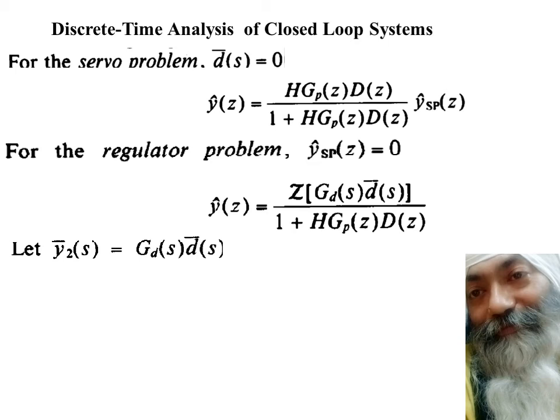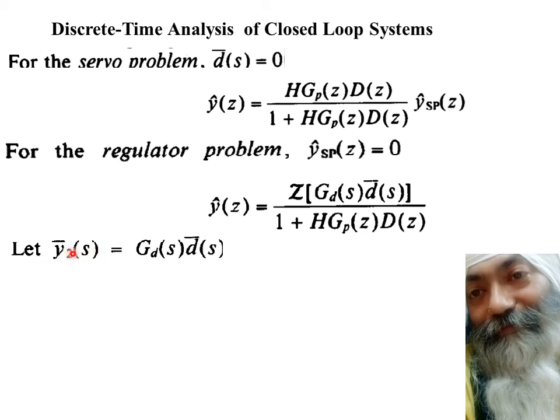The first thing to be considered is that we have this element GD(s) into D(s), and we are taking the Z transform of this. How do we take the Z transform of this? One way is, if you know how to convert from S transform to Z form, that is one thing you can do. Let us call this thing Y(s).